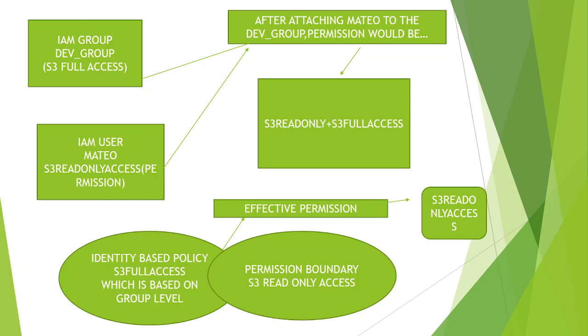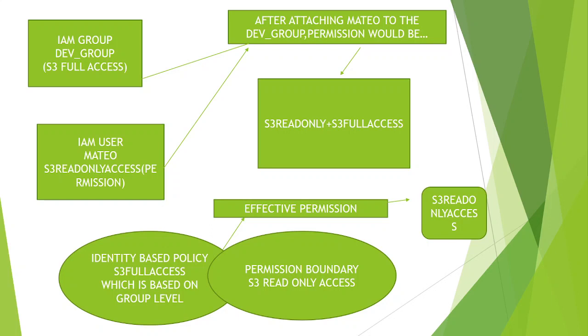So now what is the overall result? Is he having only S3 read only access or S3 full access? You have two policies. You have full access, and both also. So now we can do both. When he's in the group, they have attached him S3 full access. But as an individual, he's having S3 read only access. So you can see here at the top, after attaching Matthew to the dev group, permission would be S3 read only plus S3 full access. Now he has complete credentials. Full access he has, and S3 read only access also he is having.